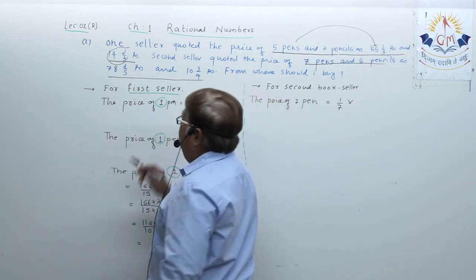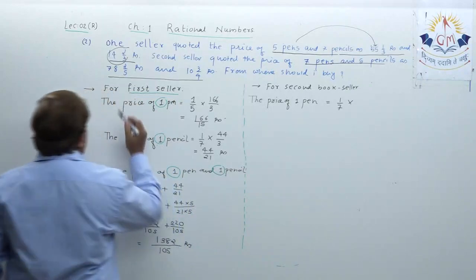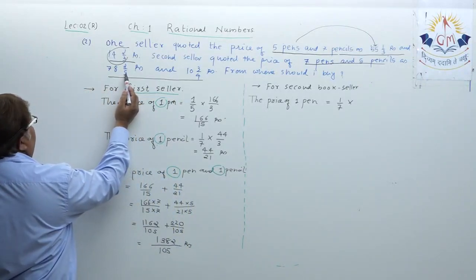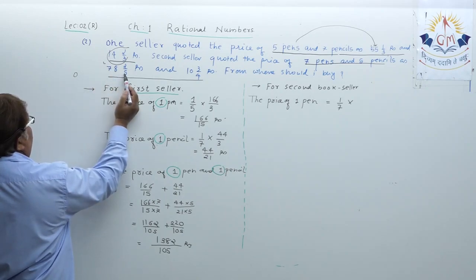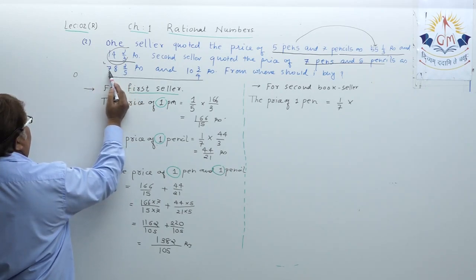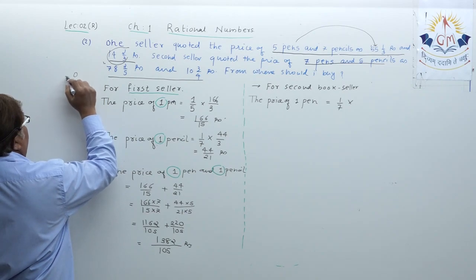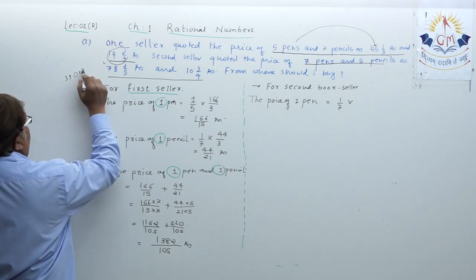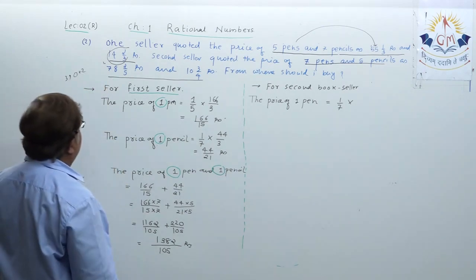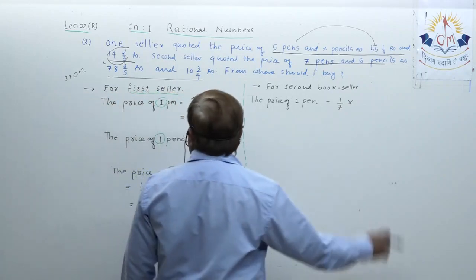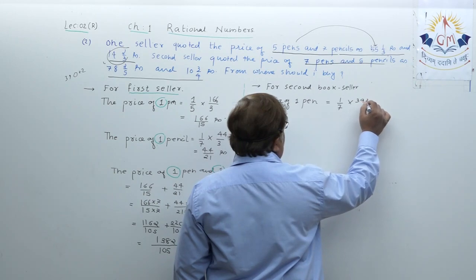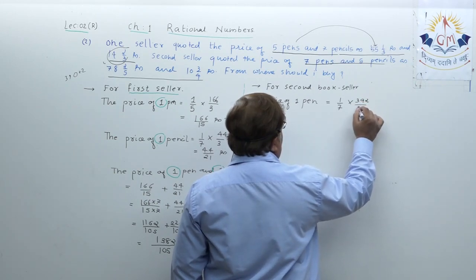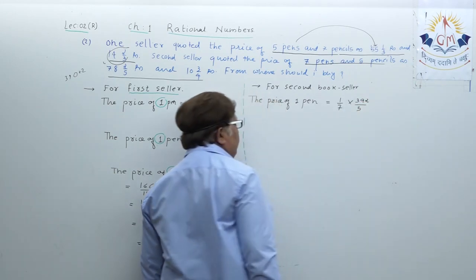Let us convert it into fractional format. 5 8s are 40, 4 carry, 5 7s are 35 plus 4, 39, plus 2. Understand, 392 upon 5.